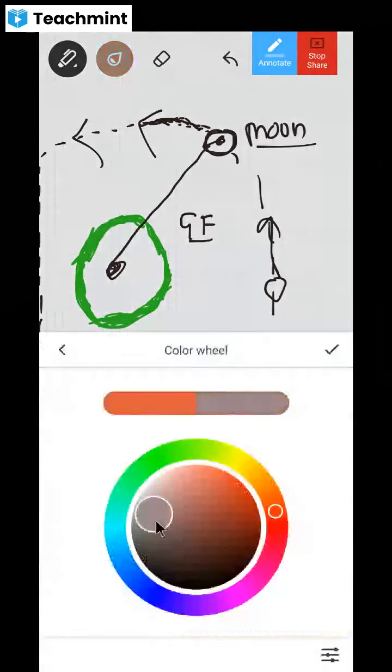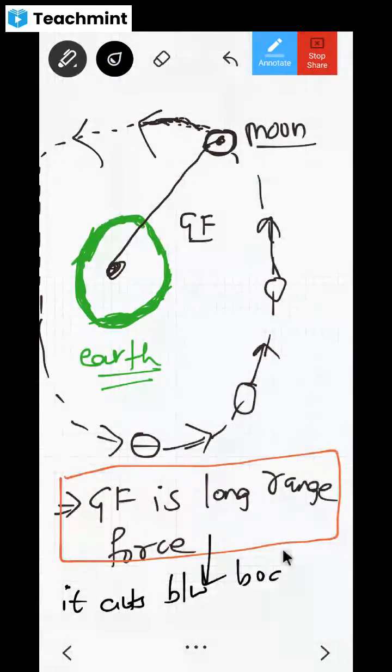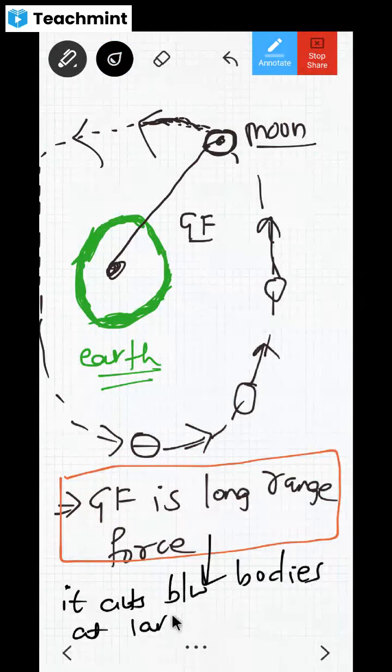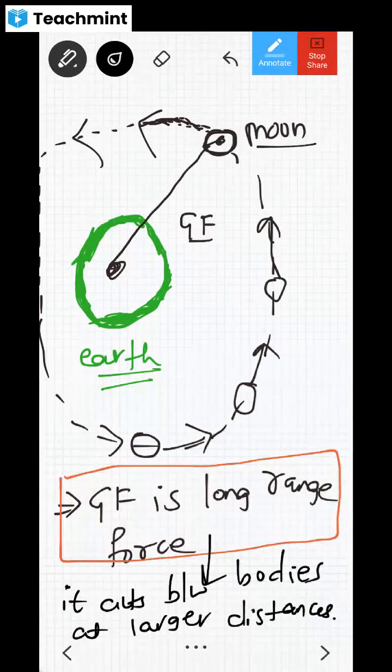The meaning of this statement is, tell me, what does it mean? It acts between bodies at larger distances. Correct? Between those bodies which are at larger distances from each other, gravitational force will be acting. Is this understood? Yes, sir. I hope it is clear.